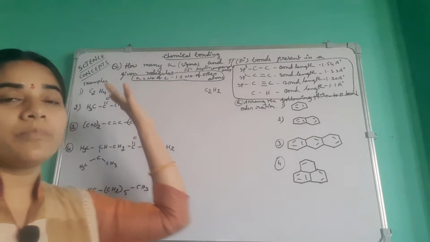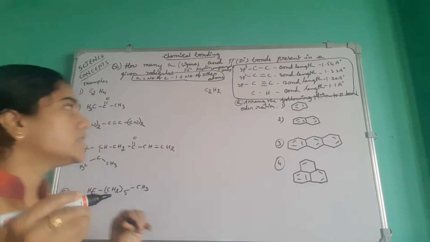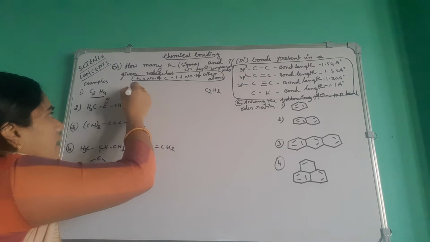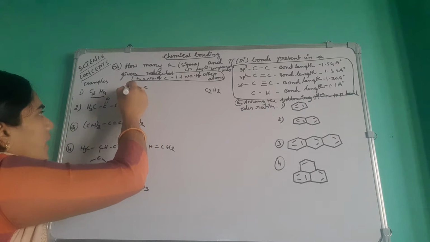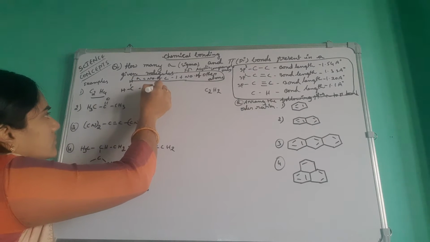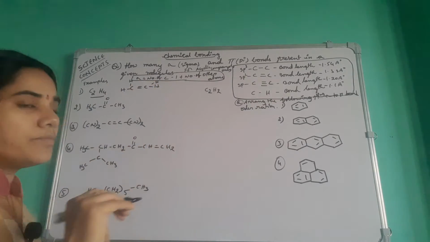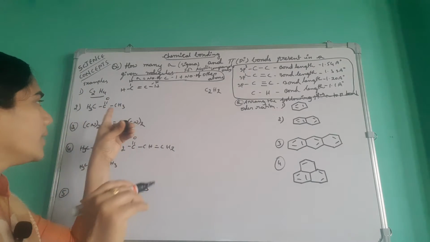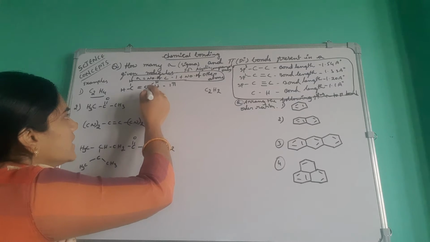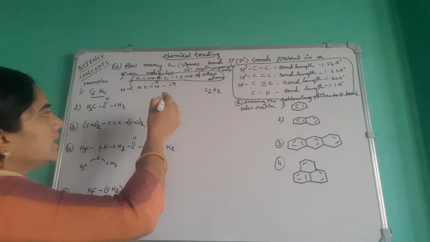Like the first example, C2H4. This is the molecular formula. First we will write the structural formula like this. See how many hydrogens are there? Here a double bond is there. How many pi bonds are there in the molecule? One double bond, that is 1 pi bond. How many sigma bonds are here? By using this formula you will calculate the sigma bonds.